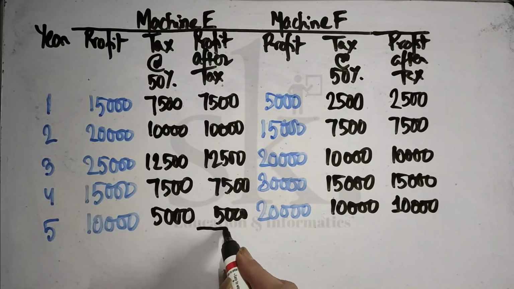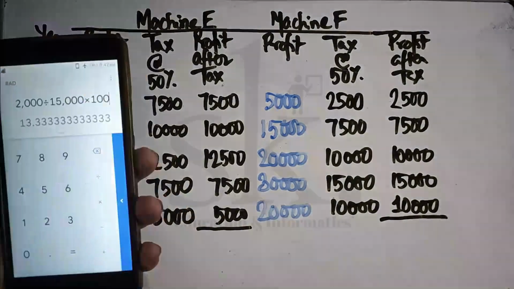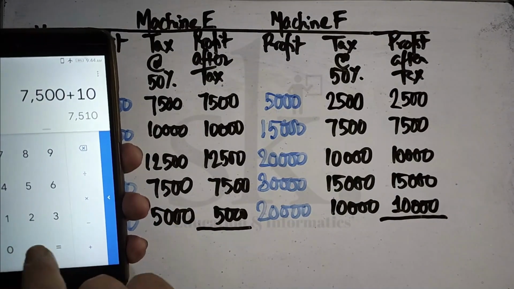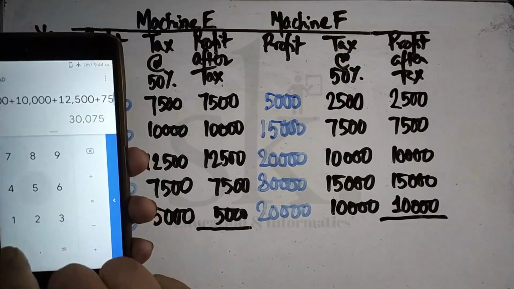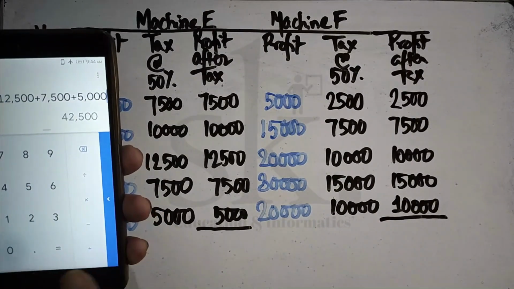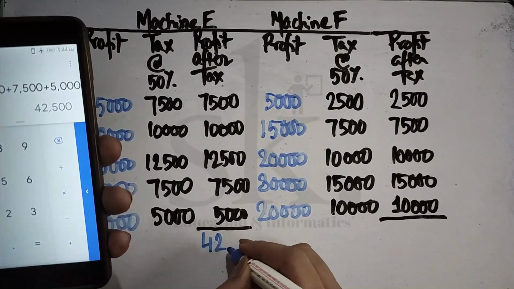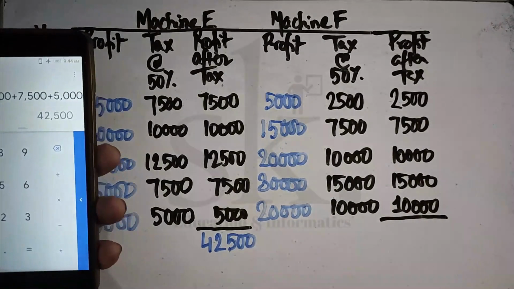So if I add up the profit after tax component, that is what is said to be the total profit which the organization has made. So if I add up 7,500 plus 10,000 plus 12,500 plus 7,500 plus 5,000 is 42,500. So we are getting total income is 42,500. Total income after tax, after depreciation for machine E is 42,500.